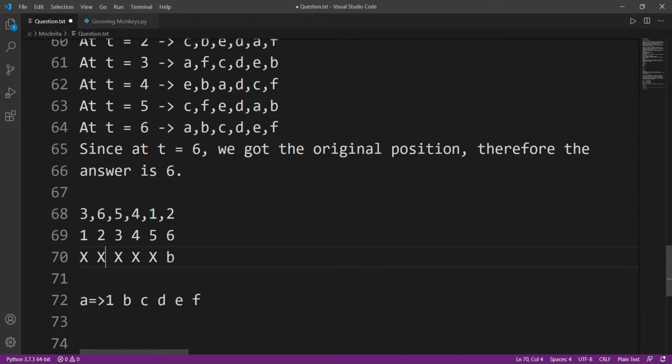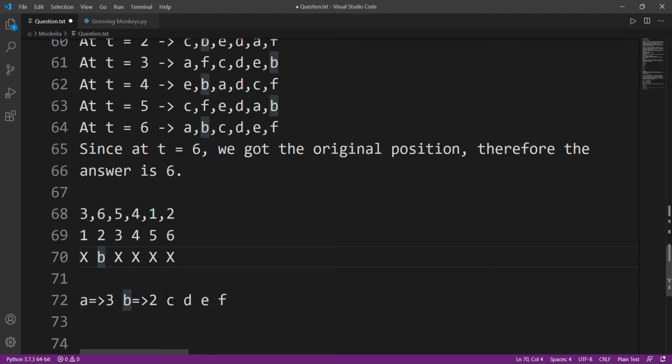Okay. Now, after one more second, it moved back to its original position, that was B. That was 2, right? So this position becomes X. So B will return to its position after 2 seconds. And why have I written 1 here? It should be 3. Okay. B will return back to its position after 2 seconds.